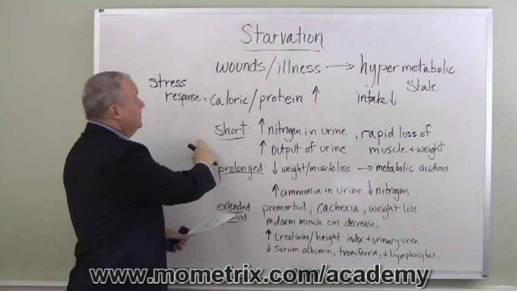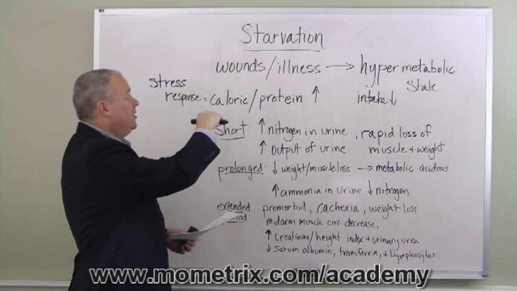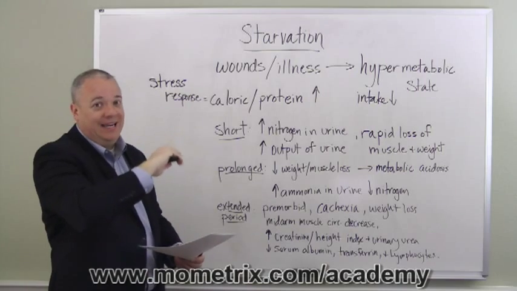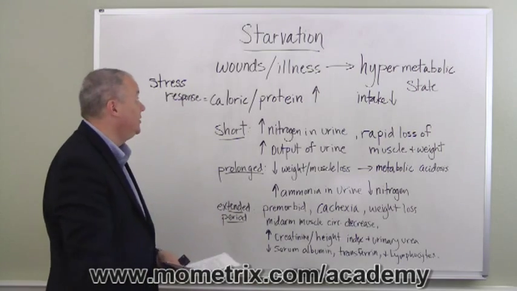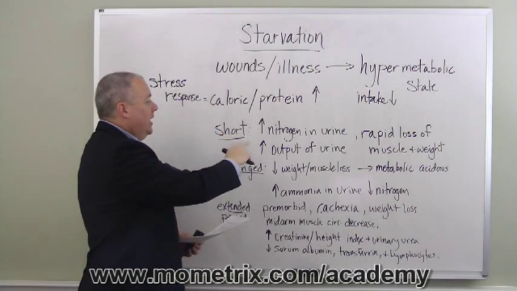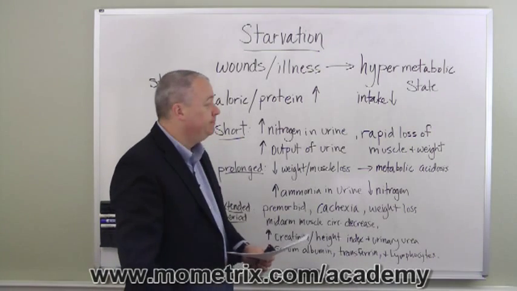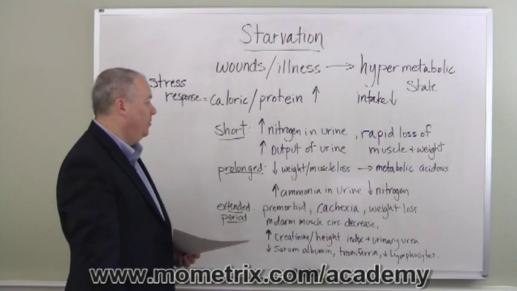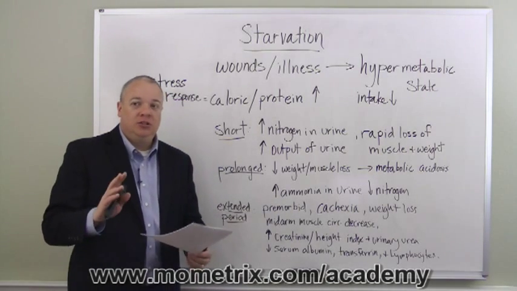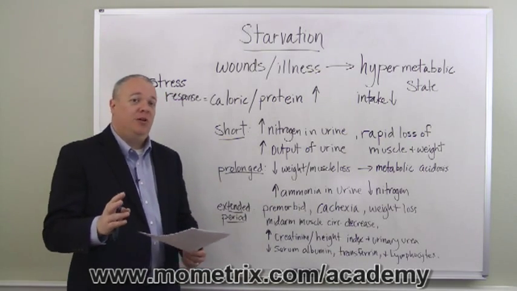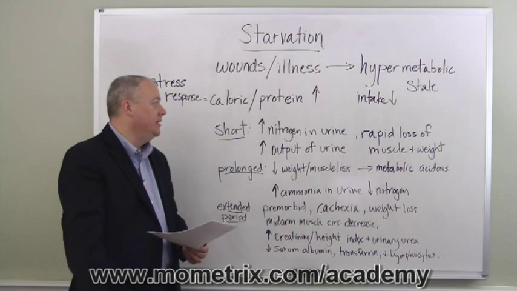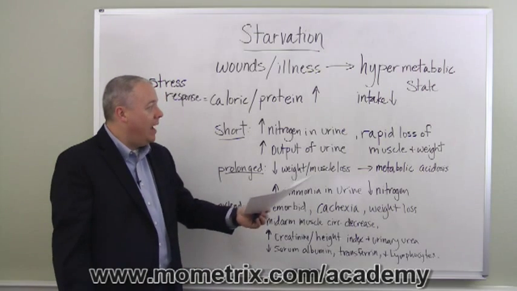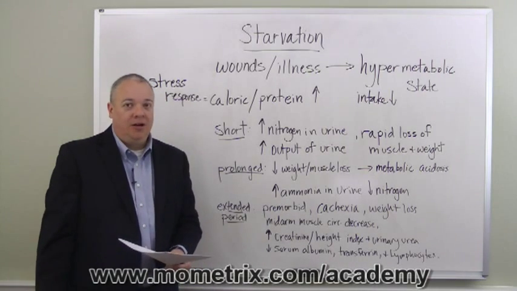Now, over the short run, if this is not corrected, the wound isn't cured, the illness isn't taken away, and the protein and caloric intake isn't increased, what you get is an increase in the nitrogen in the urine, a rapid loss of muscle and weight, and a greater output of urine. So the short-term effects of starvation are a strong increase in the nitrogen in the urine, a strong increase in the output of urine, and rapid muscle and weight loss.